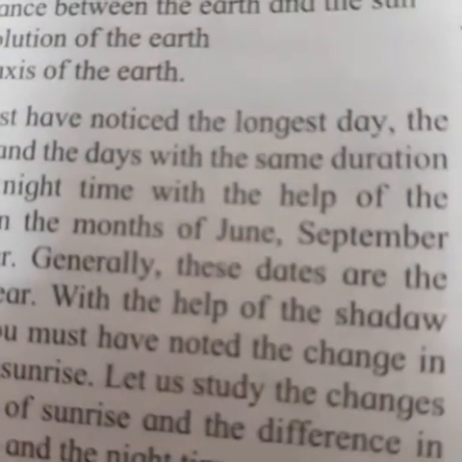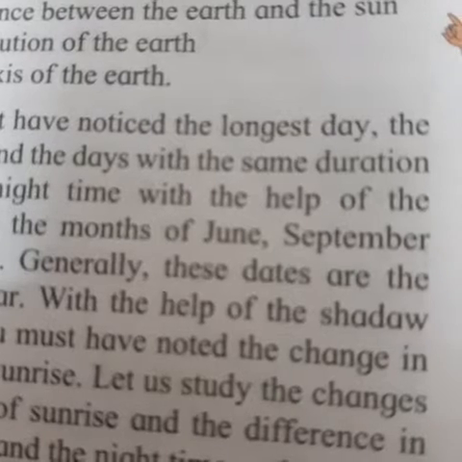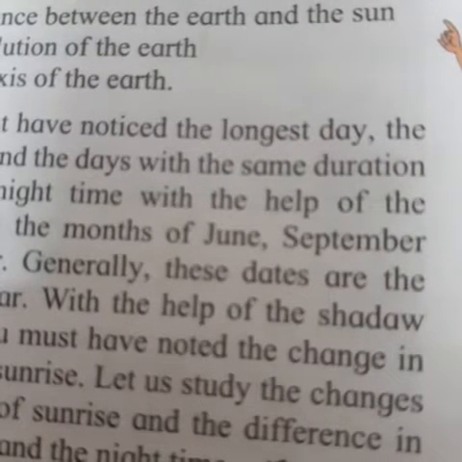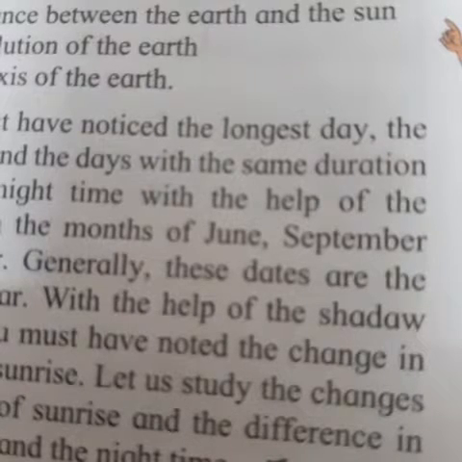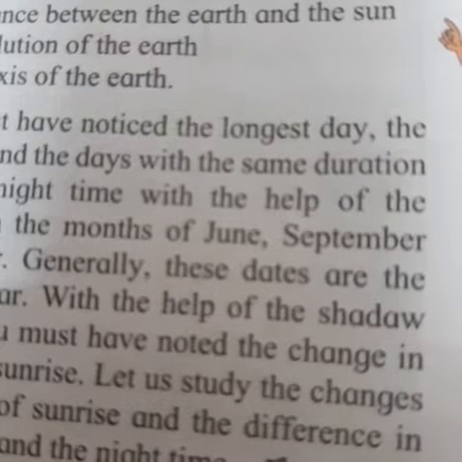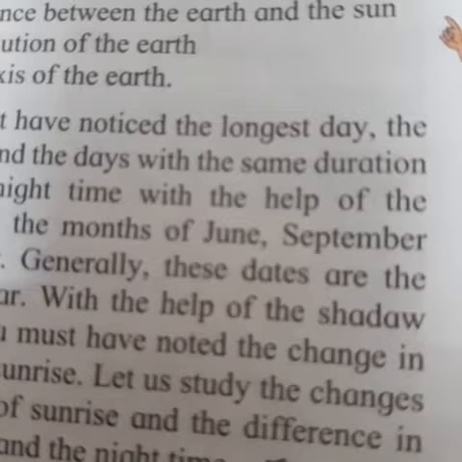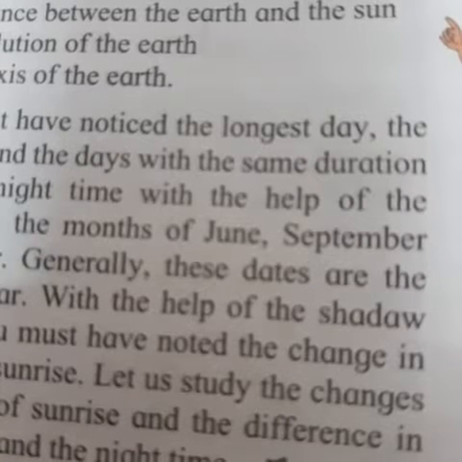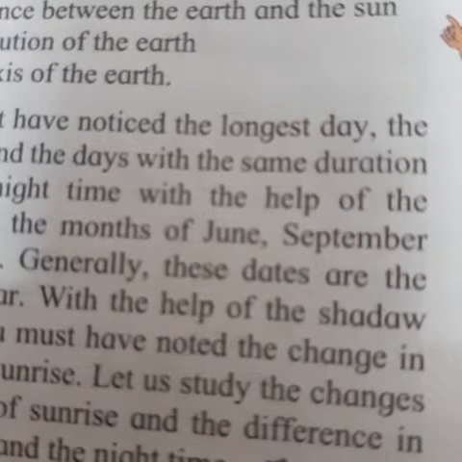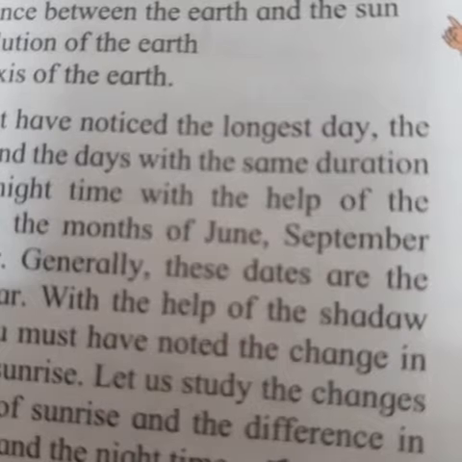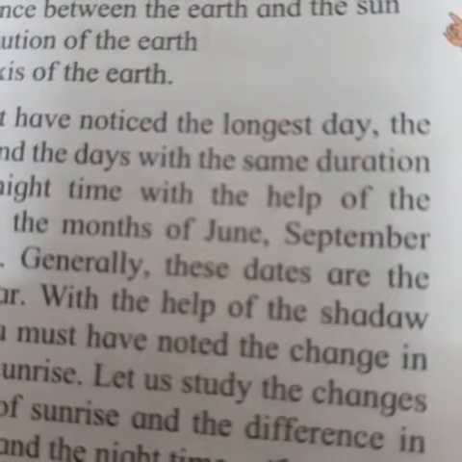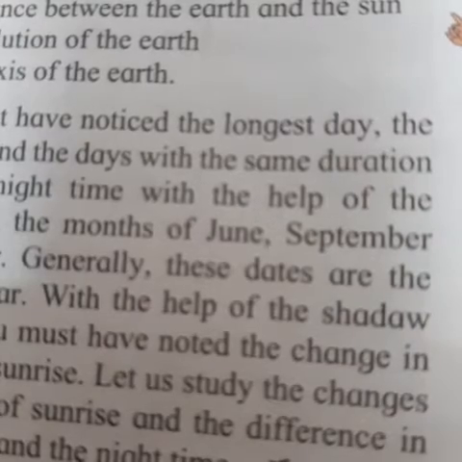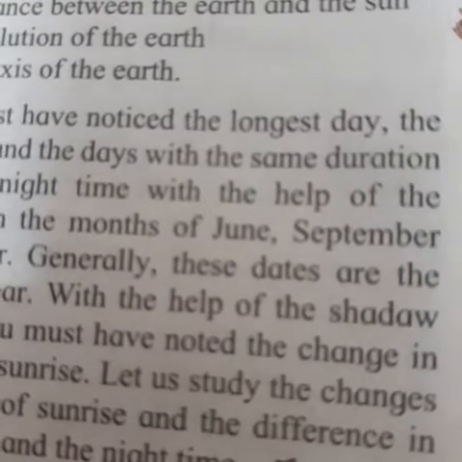Now, in this paragraph, they have explained that you must now know when it is the longest day, when it is the shortest day, and when is the same duration of day and night. You must have experienced all this in June, September and December. Now you must have also noticed the changes in the position of sunrise.